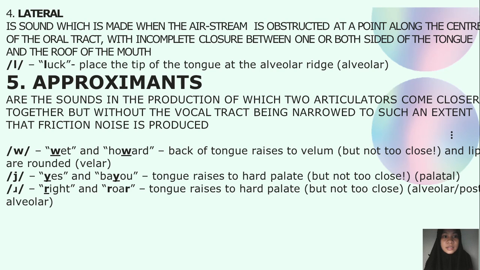Approximants are the sounds in the production of which two articulators come closer together but without the vocal tract being narrowed to such an extent that friction noise is produced.